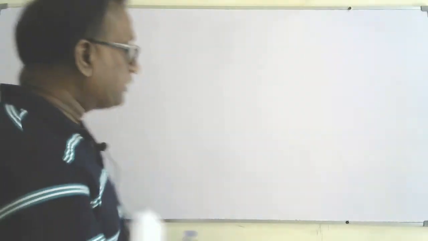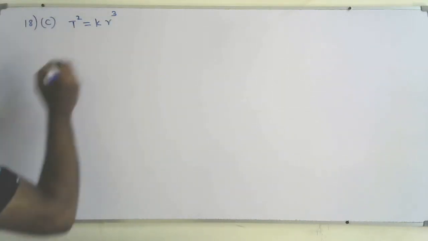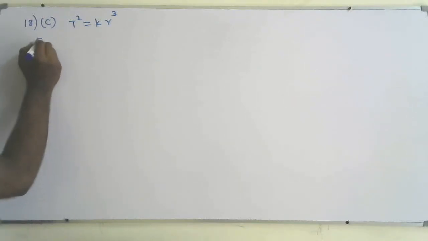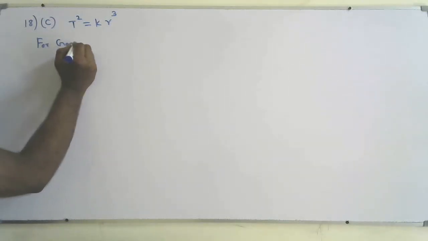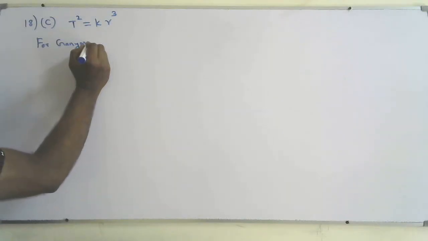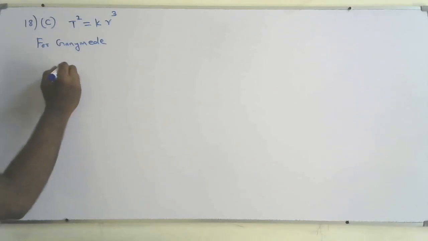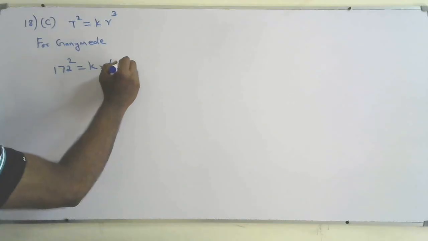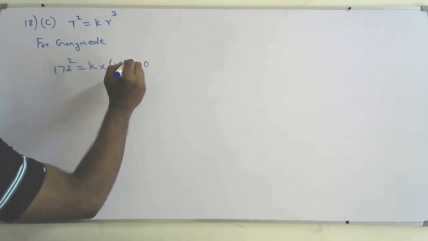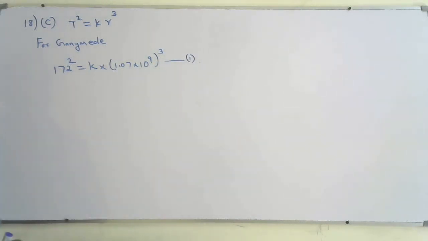So we can use the equation T squared equals K R cubed. For Ganymede, T squared, which is 172 hours squared, equals K times R cubed, where R is 1.07 × 10^9, all cubed. I can call this equation 1.